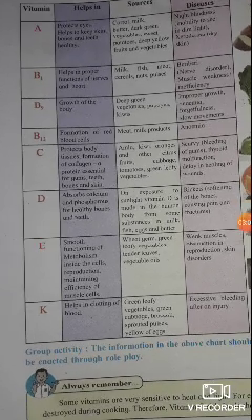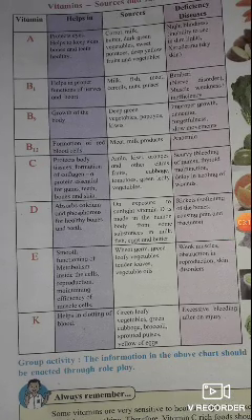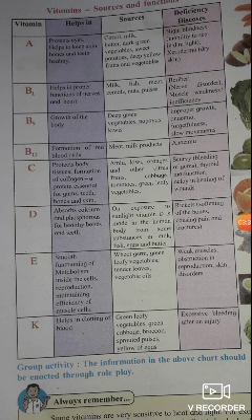Then vitamin C helps protect body tissues and in formation of collagen, a protein essential for gums, teeth, bones and skin. And sources are amla, kiwi, oranges and other citrus fruits, cabbage, tomatoes, green leafy vegetables. And deficiency diseases are scurvy, that means bleeding of gums, thyroid malfunction, delay in healing of wounds.